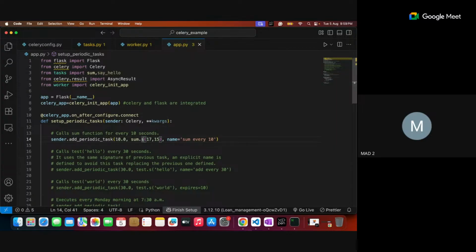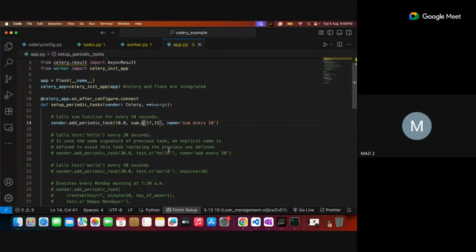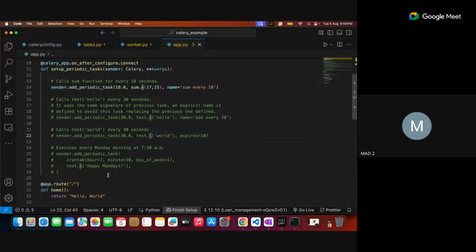Okay, sir. So if you are calling it asynchronously through the Python shell or through the Flask server, we use delay. Correct. But whenever you are trying to use it via celery beat, we will use s. Correct. You can see that other functions also call test.s. This is also test.s. And here the crontab is created for the sender. Here also test.s, right? Okay, so I think up to this is clear.